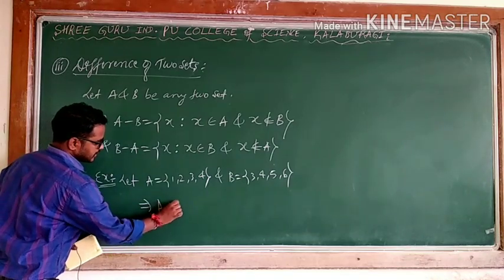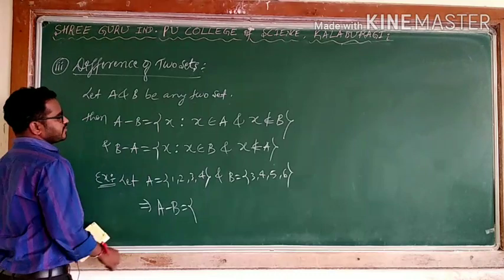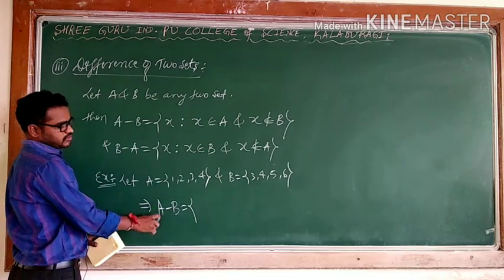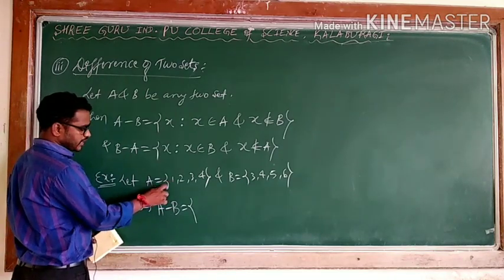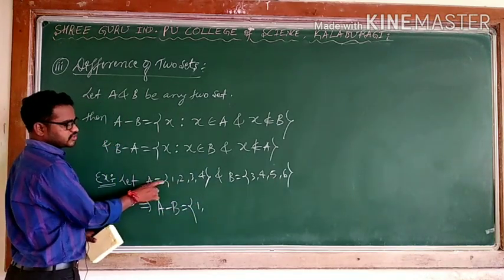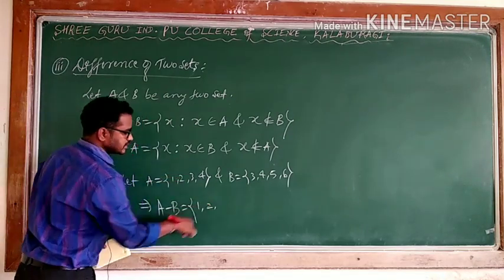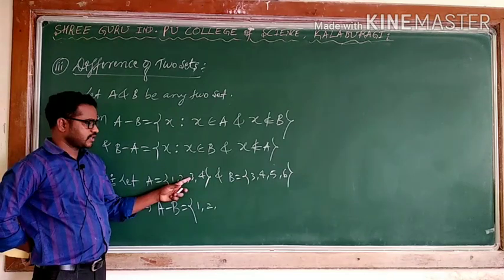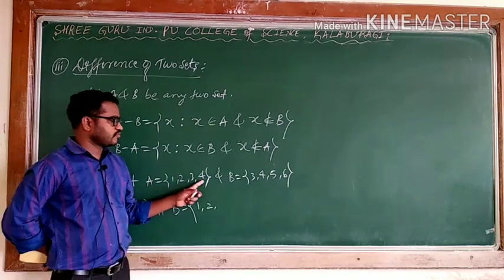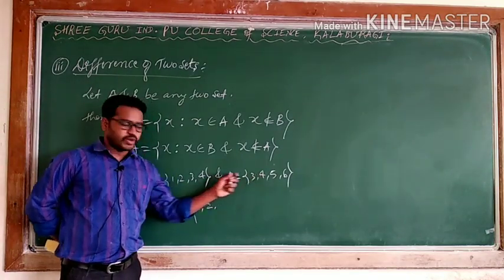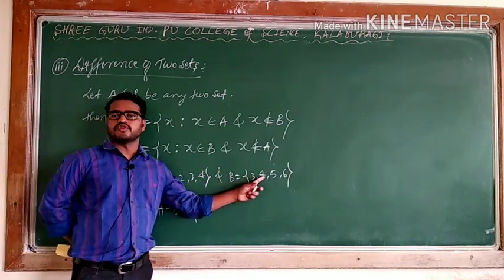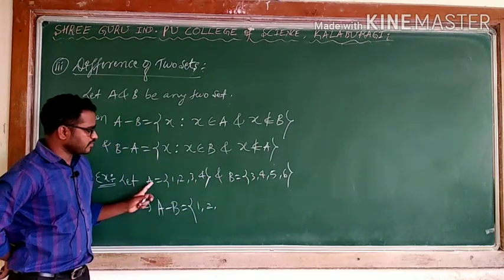What is A minus B? A minus B is the set of elements belonging to A but not belonging to B. 1 belongs to A. Does 1 belong to B? No. 2 belongs to A. Does 2 belong to B? No. 3 belongs to A, but 3 also belongs to B, so don't write it. 4 belongs to A, and 4 also belongs to B, so don't write it. So when I say A minus B, those common elements are excluded.